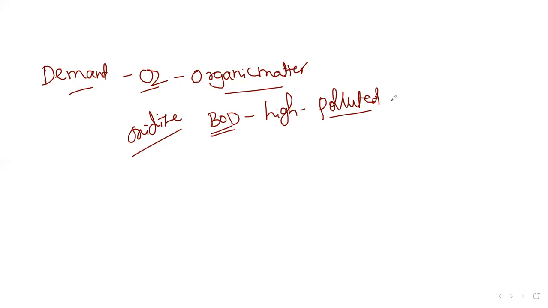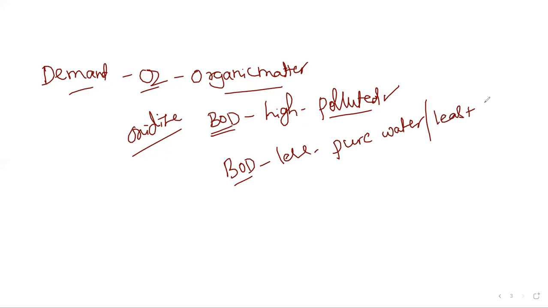Whenever the water body is having high BOD values, then it indicates the water is highly polluted. Okay, so the BOD value is less in pure waters, or where water is least polluted.